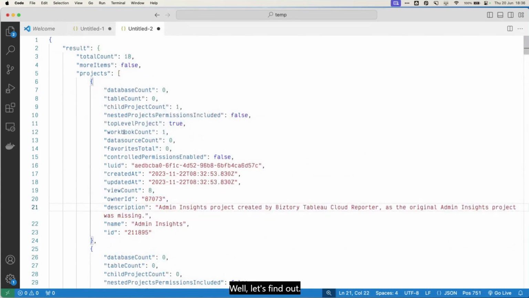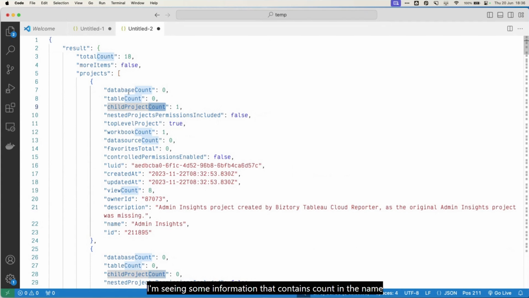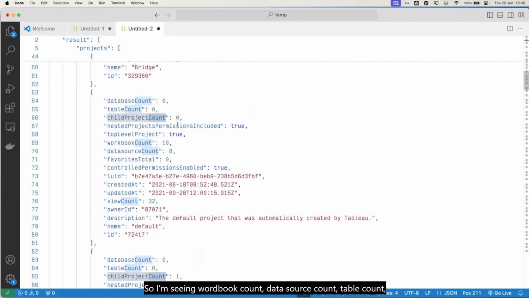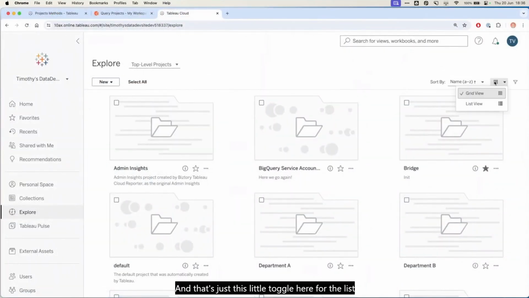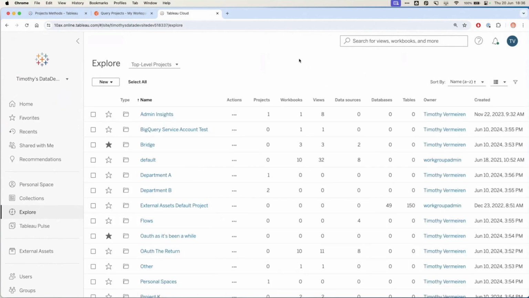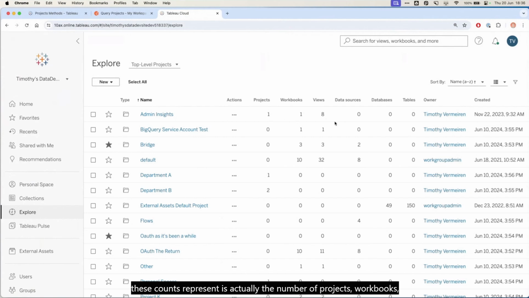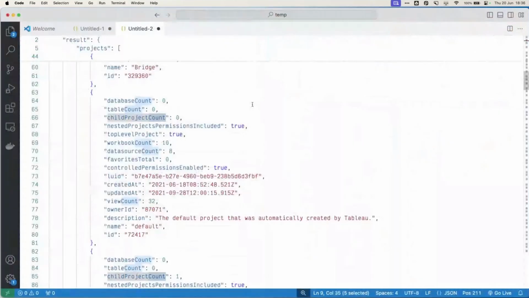Well, let's find out. It's all about just trying and seeing, interpreting what we have here, and making something out of that. I'm seeing some information that contains count in the name, and I see zeros and ones and other numbers. So I'm seeing workbook count, data source count, table count, child project count. If you are familiar with the Tableau UI in a different way, and that's just this little toggle here for the list view, then I think it's going to be immediately clear what these counts represent. It is actually the number of projects, workbooks, views, etc., within the project that is being returned in the response. Is this life-changing?